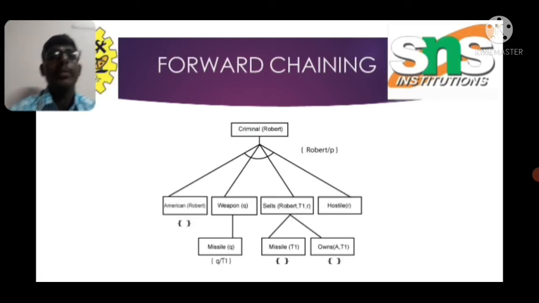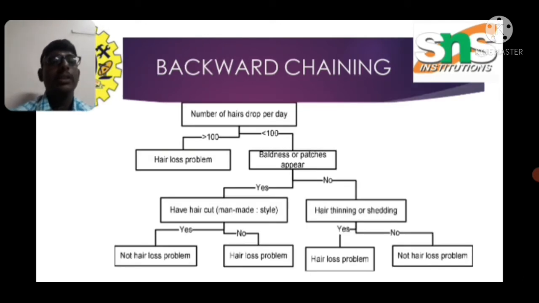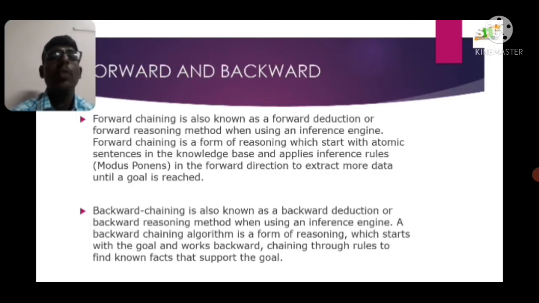Forward chaining diagrammatic structure. Backward chaining diagrammatic structure. Forward and backward chaining are different in condition but the situation is the same. Forward chaining, also known as forward deduction or forward reasoning, is a method used in the inference engine. Forward chaining is reasoning that starts with atomic sentences in the knowledge base and applies inference rules in the forward direction. Backward chaining is also known as backward deduction or backward reasoning, and it is used in the same way in the inference engine.